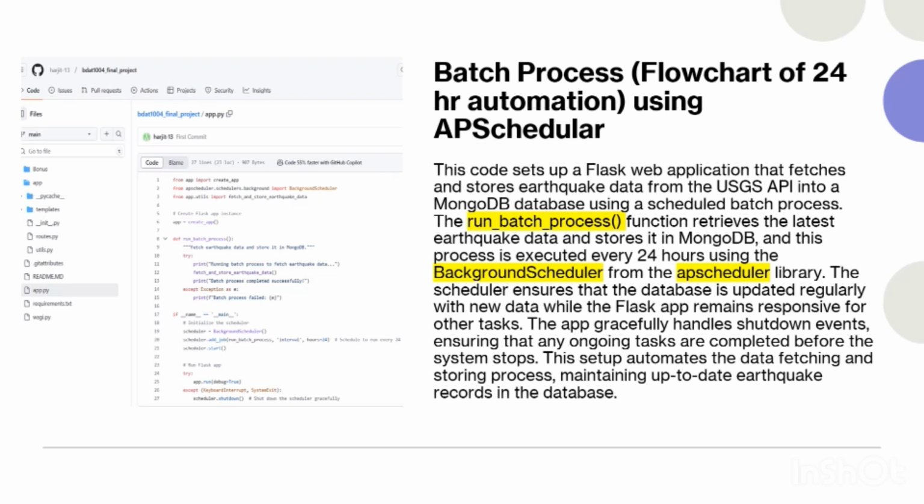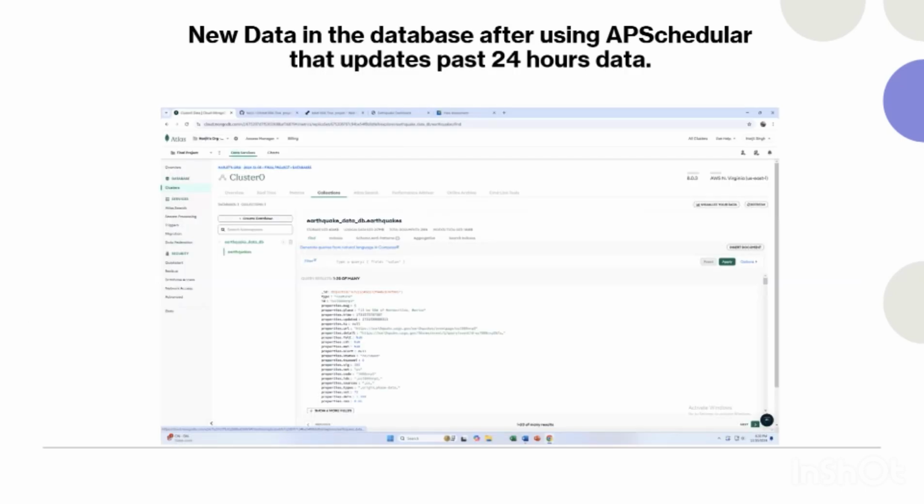Now, talking about the batch process, since it's live data, we were particularly excited about this part of our project. To keep the database updated automatically, we implemented a batch process using API scheduler. This script fetches the latest earthquake data from the USGS API every 24 hours and stores it in the MongoDB database, ensuring the app remains current. To confirm that, after 24 hours of making the database and storing our acquired earthquake data, we saw that our dataset had significantly updated, which proved our batch process automation was successful.